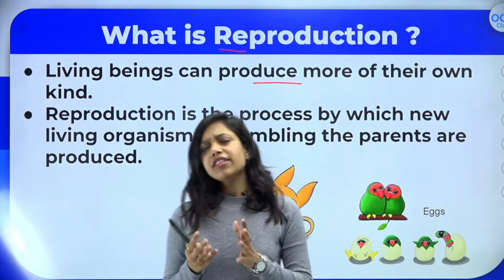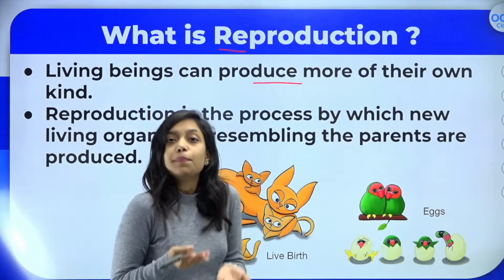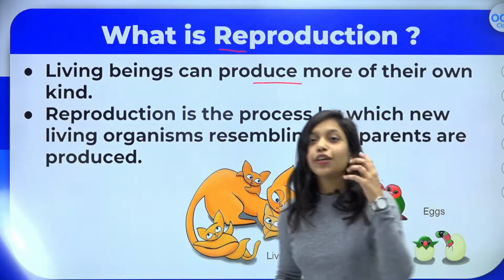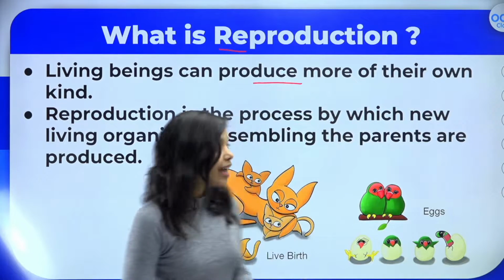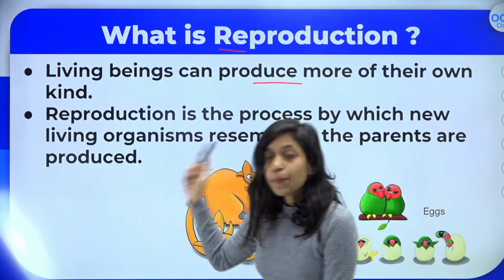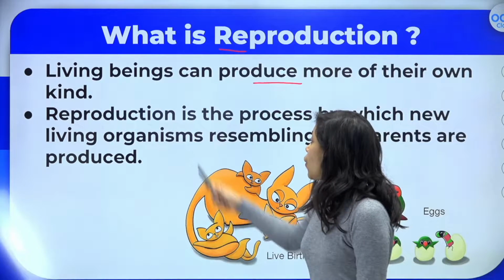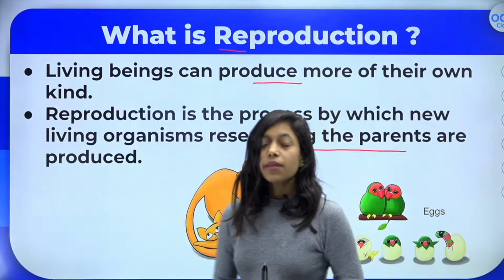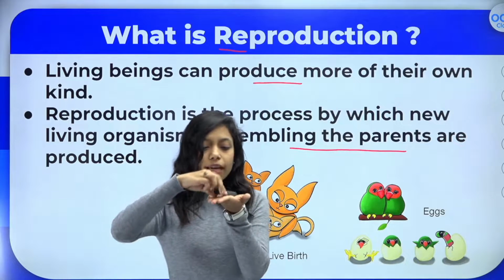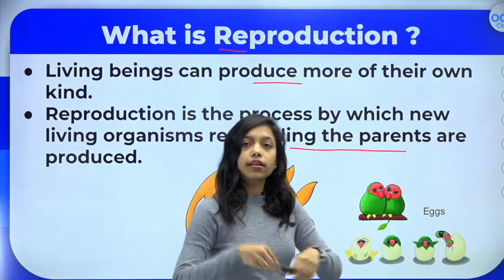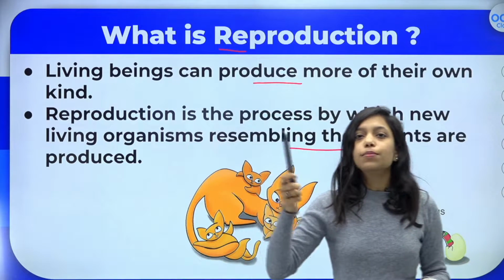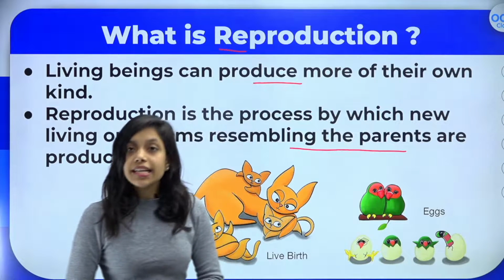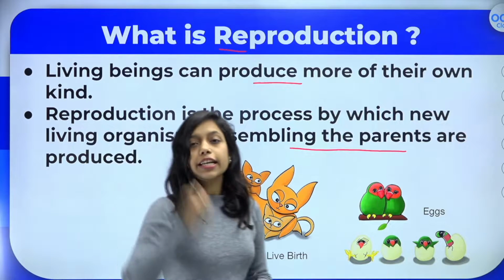That means, have you ever seen a cat giving birth to puppies? Is that possible? No, right? A cat always gives birth to a kitten and a dog always gives birth to a puppy. Like that only, reproduction is the process shown by living organisms where living organisms resembling the parents are produced, okay? Just imagine, I have this pencil, right? I will keep this pencil on a table. After 1 year, will this pencil be doubled? Is that possible? No, that is because a pencil is a non-living thing. But reproduction is the character of living organisms. Is it clear to all of you?